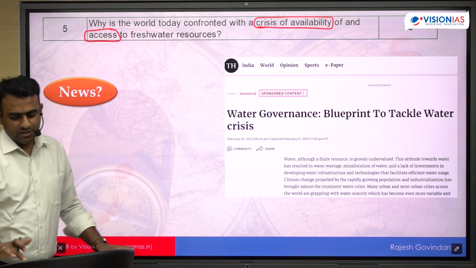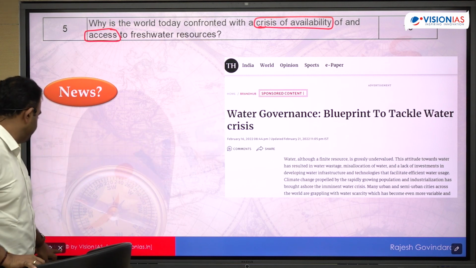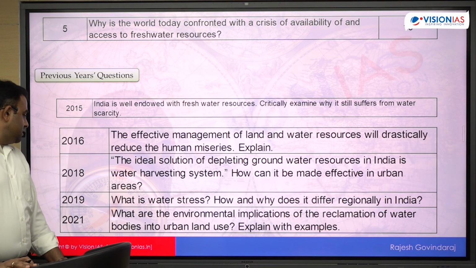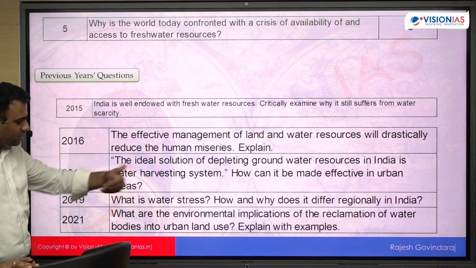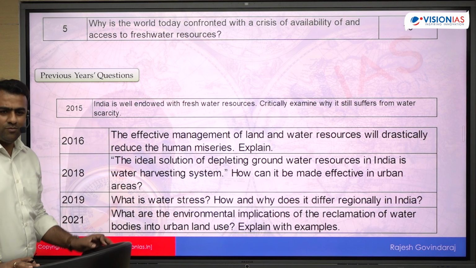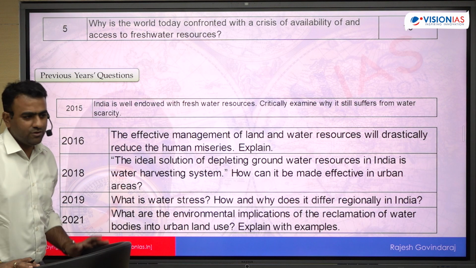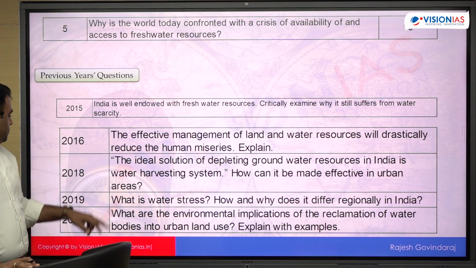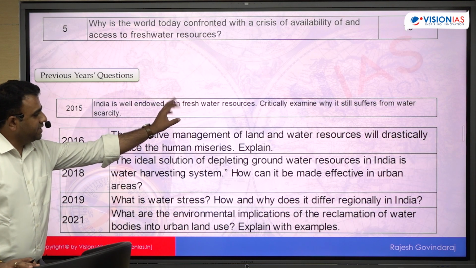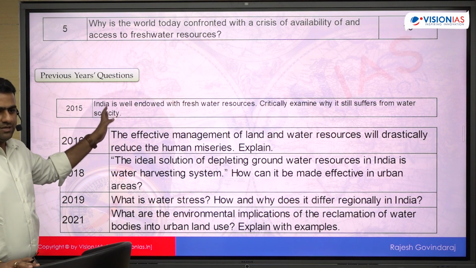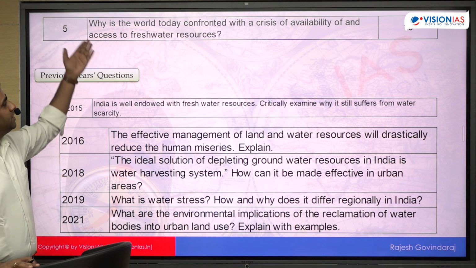And not only that, ये UPSC का सबसे favorite area है. So these are the number of questions which have been asked on water resources. Directly, I'm not linking to other areas. Directly about the water availability, water scarcity के ऊपर ही है. You can start from 2015. India is well endowed with fresh water resources. Critically examine why it still suffers from water scarcity. Almost same ही है. यहाँ पर India की बात हुई है, यहाँ पर world की बात हुई है.